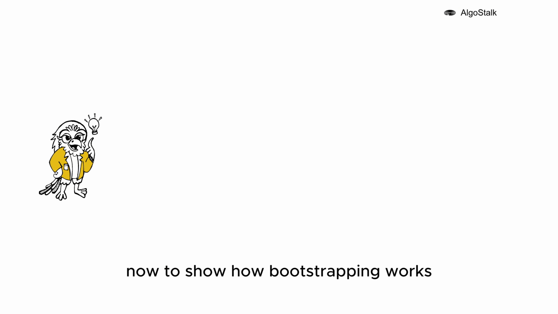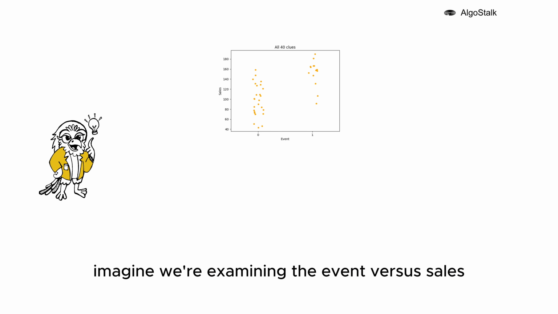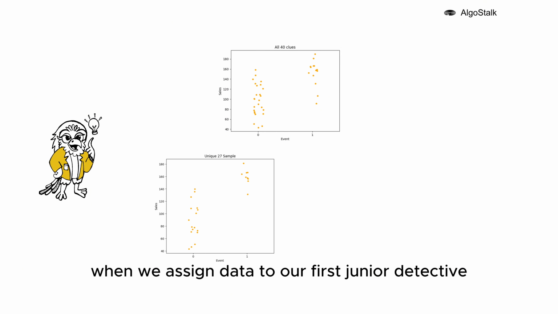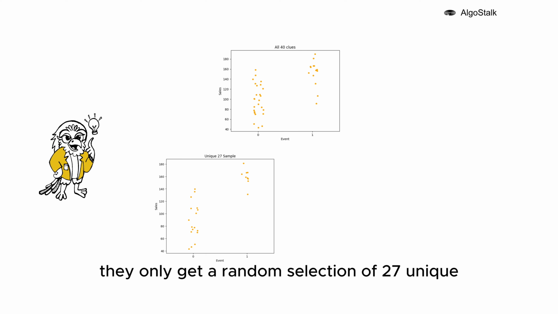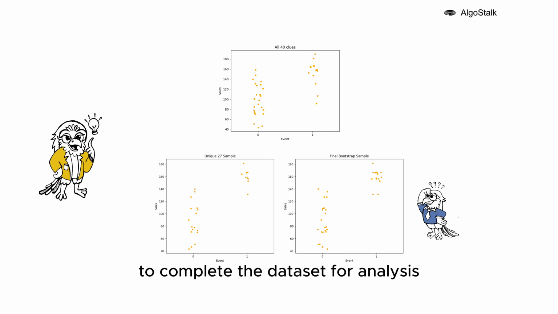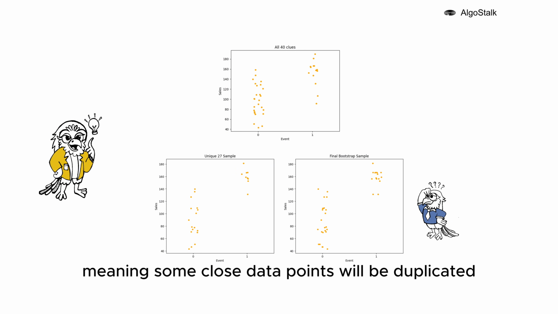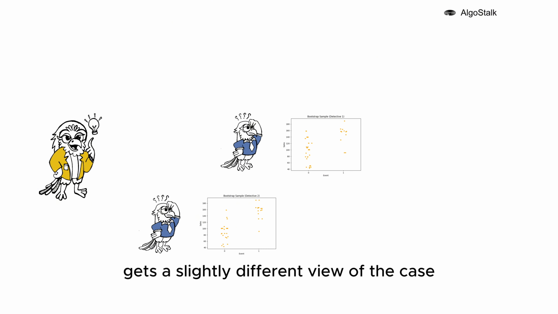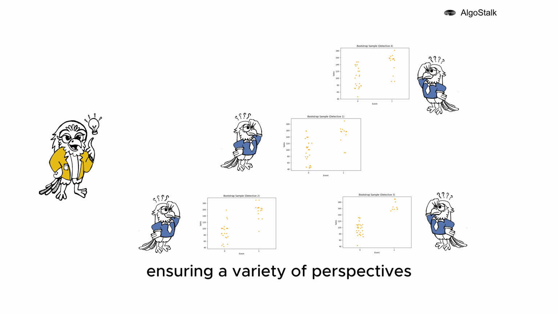Now, to show how bootstrapping works with our full dataset of 40 observations, let's look at a visual example. Imagine we're examining the event versus sales relationship graph with all 40 points visible. When we assign data to our first junior detective, they only get a random selection of 27 unique observations. To complete the dataset for analysis, the remaining 13 points are randomly chosen from this initial selection of 27, meaning some clues, data points, will be duplicated. This duplication happens randomly, and it's possible for some points to appear multiple times in the final set. This way, each detective gets a slightly different view of the case, ensuring a variety of perspectives while still keeping core patterns in focus.